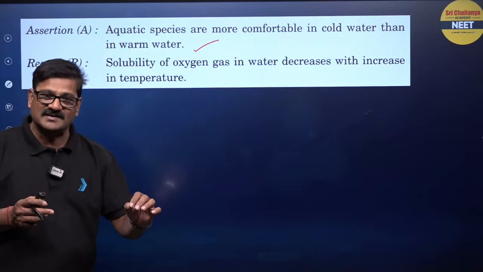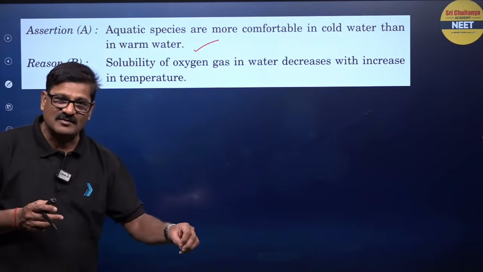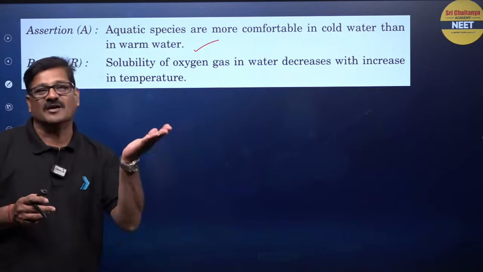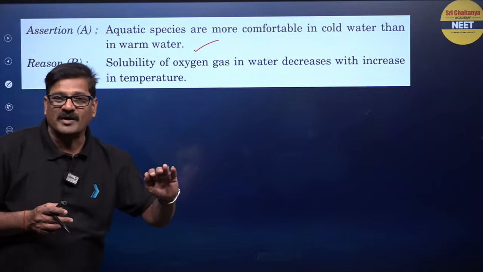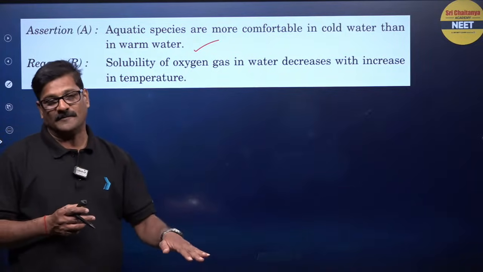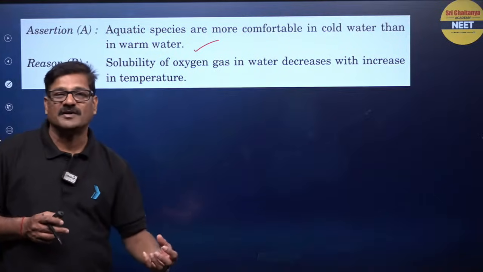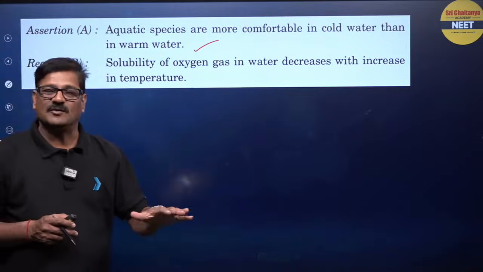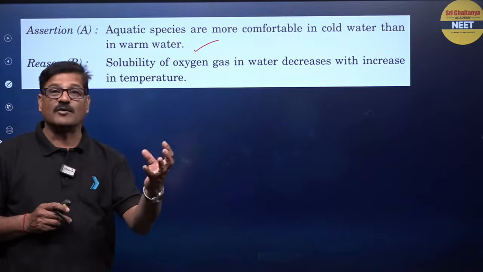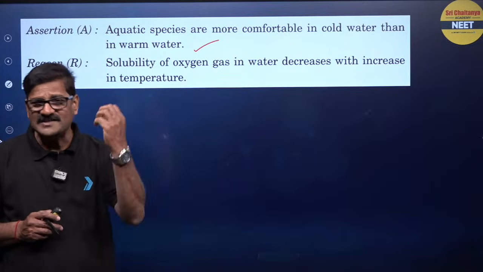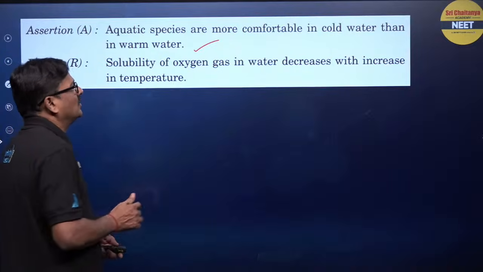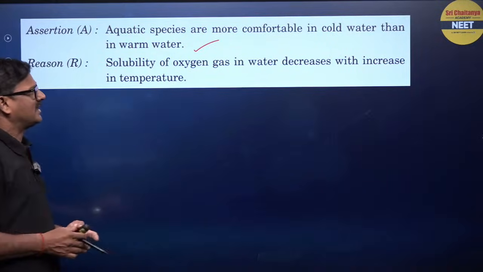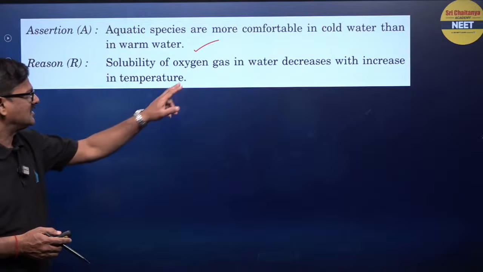So as temperature is increased, the oxygen dissolved in the water is going to come out. So the oxygen concentration in water will be lower. Fish are not going to be comfortable in that. Fish always survive in water by taking dissolved oxygen from it. It's nature. So the solubility of oxygen gas in water decreases with increase in temperature.